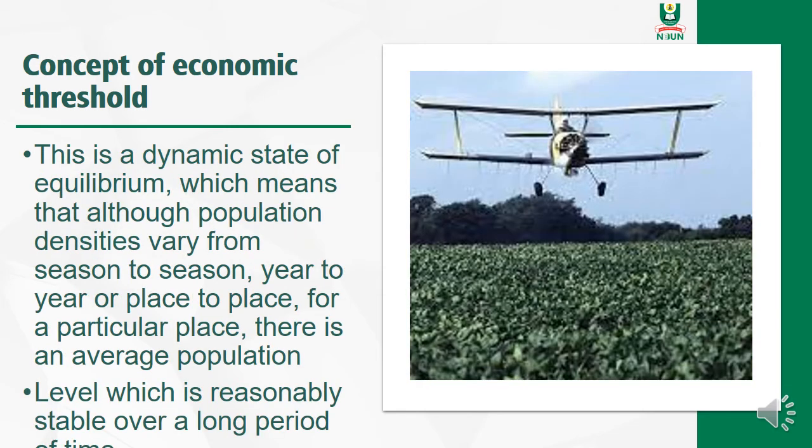And it is also a dynamic state of equilibrium, which means that although population densities vary from season to season, year to year, place to place, for a particular place, there is an average population. For those people that want to specialize in insects or pathology, you know that these insects usually have a dynamic state of equilibrium.